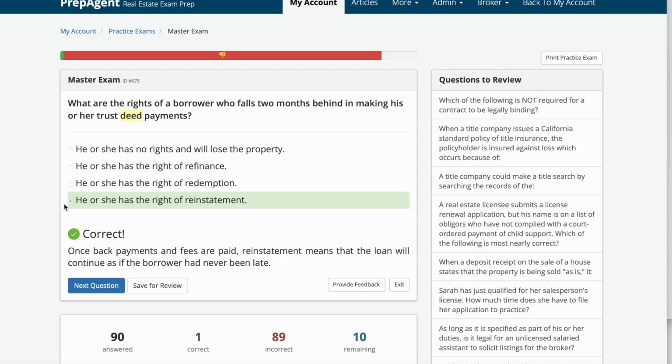Once back payments and fees are paid, reinstatement means the loan will continue as if the borrower has never been late.